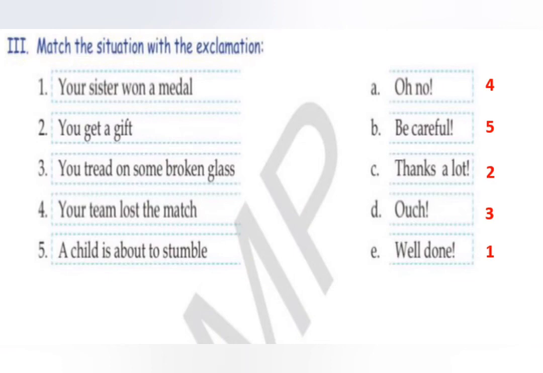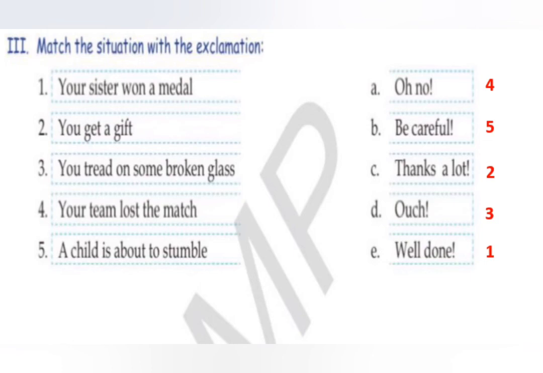And now we come to the last exercise of your lesson, where you have to match the situation with the exclamation marks. So, there are exclamatory marks in all of them, but you have to match. So, your sister won a medal. So, what are you going to say? You're going to say, well done. You get a gift.